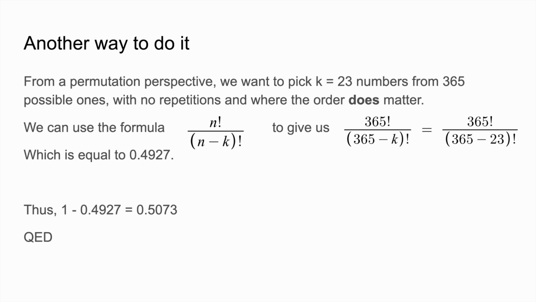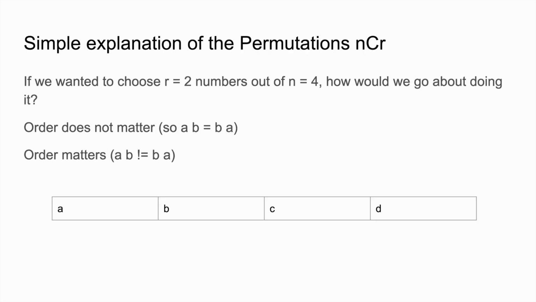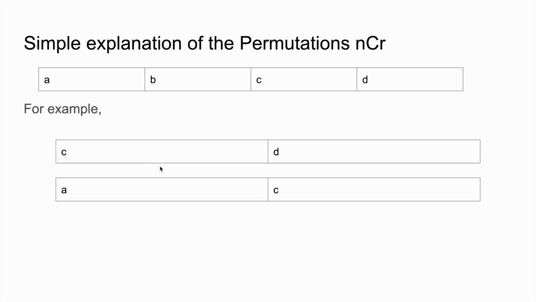And where does this formula come from? Well, we can look at a pretty easy case, in which n equals 4, so we have 4 possible letters to pick from, and we want to pick 2, right? And order does matter. So for example, if we pick A then B, it's going to be equal to B then A if order does not matter, and if order matters, then A and B is not equal to B and A. It'll be clear soon.